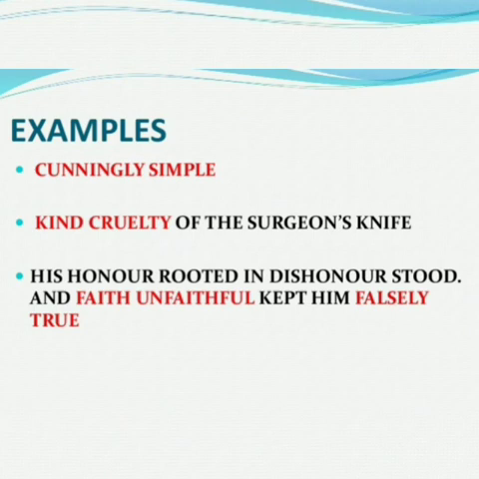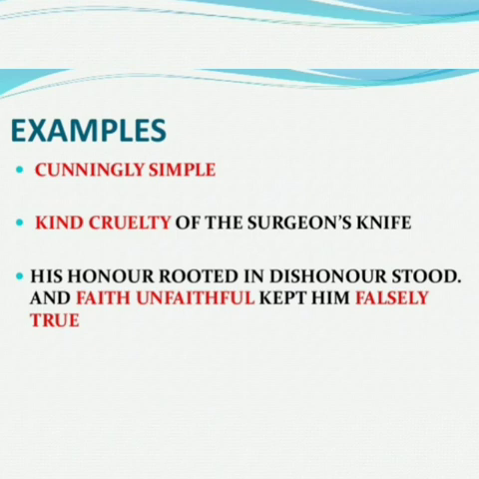Next, coming to examples of oxymoron: cunningly simple, kind cruelty, faithful unfaithful, falsely true. So double opposite words are there, and then it is called oxymoron. When two words occur together in contrast, it is called oxymoron.